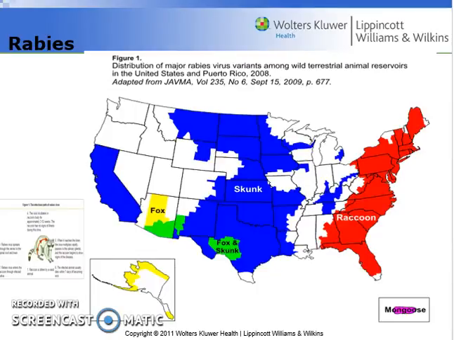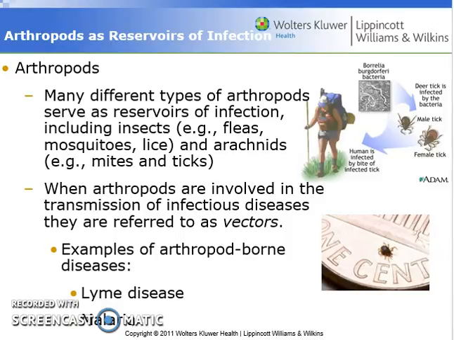So the next group of organisms that serve as reservoirs of infections are arthropods. And there's a lot of different types of arthropods that can do this. There's insects, such as mosquitoes and fleas, lice also. And then there's also arachnids, such as mites and ticks, that can serve as carriers of infection.